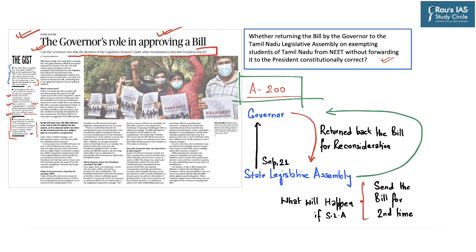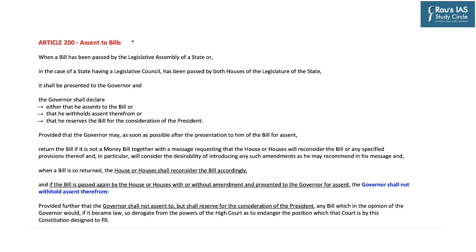So, in this regard, let's go through the provisions of Article 200 and also 201 in order to understand the position of the governor and also that of the president. Now, Article 200 deals with assent to bills. It says that when a bill has been passed by the Legislative Assembly of a state, or, if a state has a legislative council, by both houses of the legislature of the state, then it shall be presented to the governor for his assent. So from the Legislative Assembly to the governor for his assent.